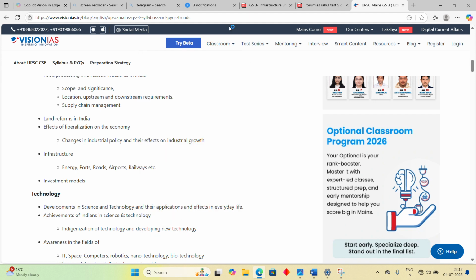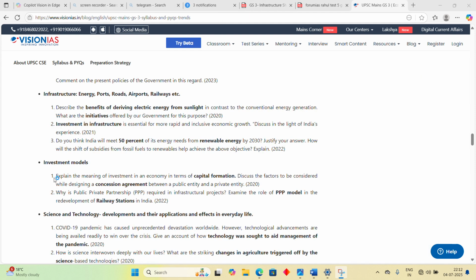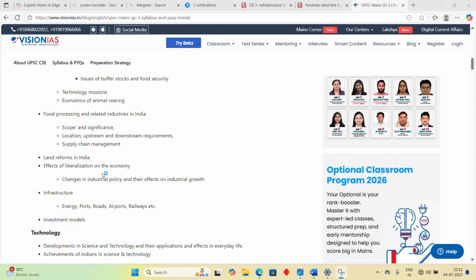Now come on to the PYQs. That is how you will understand how these keywords actually appear in the question on investment models. Now they have given just two questions. Ideally, you have to prepare for the past 10 years or at least 5 years. But anyway, you see the second question, which says why is a public-private partnership required in infrastructural projects, and examine the role of PPP models and redevelopment of railway stations in India. Now let's go to the syllabus. You see the syllabus. The question had the exact words: investment model, railway stations. That is why you have to prepare notes on each and every word that is written in the syllabus. That is the keyword. Okay.